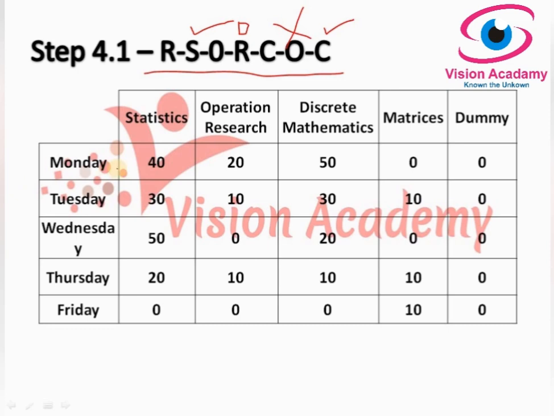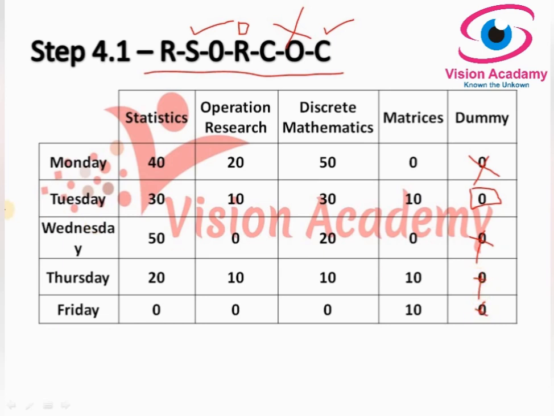Okay, in the Monday, there are 2 zeros. We can't perform for this. Tuesday, 1 0 is there. Okay, we can perform for this. We found 1 0 in Tuesday and given a rectangle around it, and we'll strike out all other zeros. We'll cross out all other zeros like this.